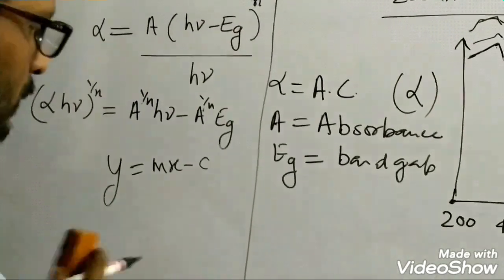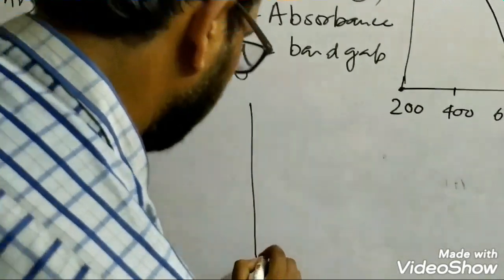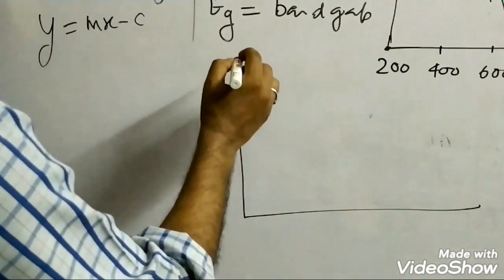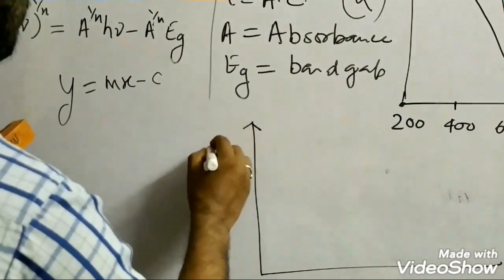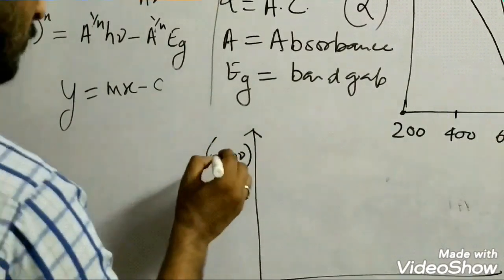it means I am plotting along the y-axis (alpha h nu) to the power 1 by n.